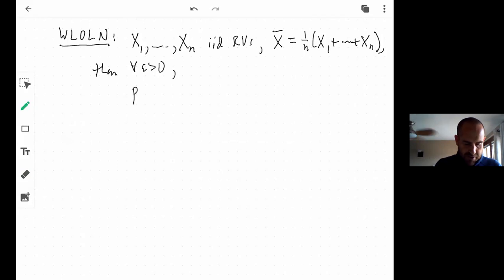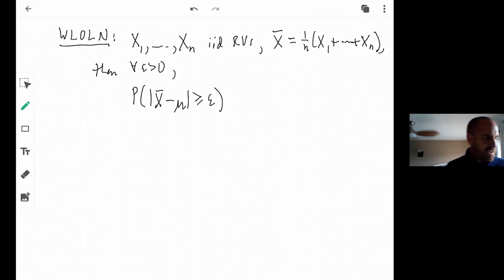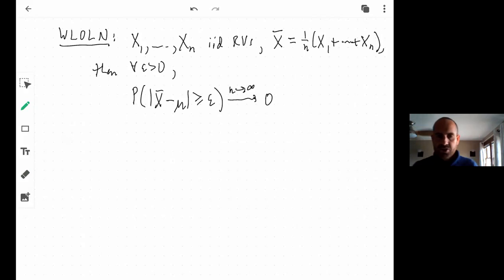The probability that x bar minus mu in absolute value is equal to or greater than epsilon, that this thing goes to 0 as n goes to infinity. Okay, and this is called convergence in probability.